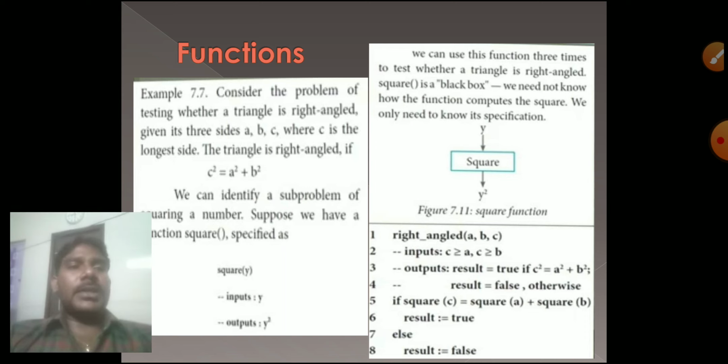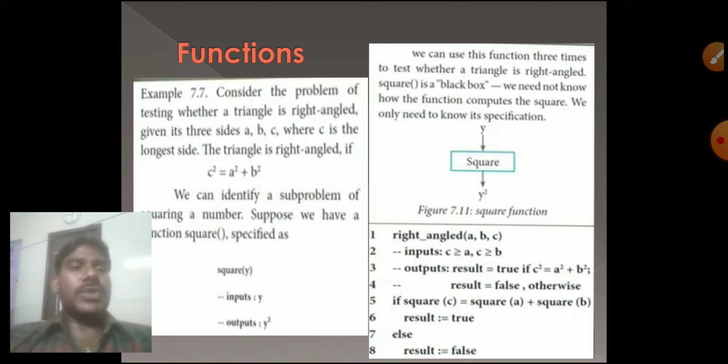Maybe, based on the input I gave, if the condition is false, then otherwise, fifth step: if square of c equals square of a plus square of b. Square of c equal to square of a means a square, and plus square of b means b square. So a square plus b square. Square of c means c square.